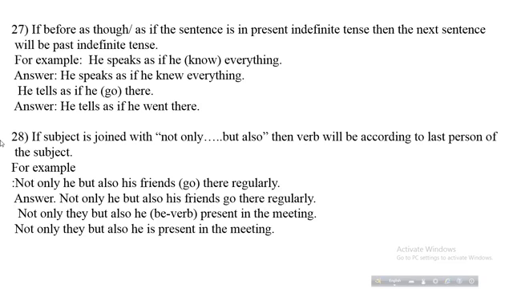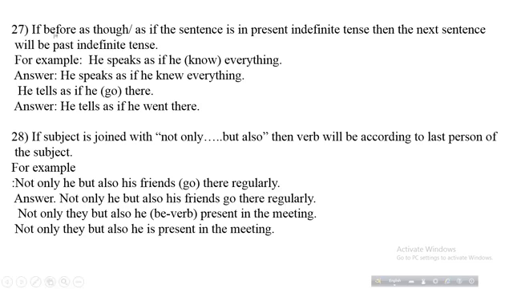Next rule, students, if subject is joined with not only but also, then the verb will be according to the last person of the subject. For example, not only he but also his friends go there regularly. Correct answer: not only he but also his friends go there regularly. Next example, students, you see: not only they but also he, be verb in bracket, present in the meeting. Not only they but also he is present in the meeting. Okay, students, I am telling it to you again.